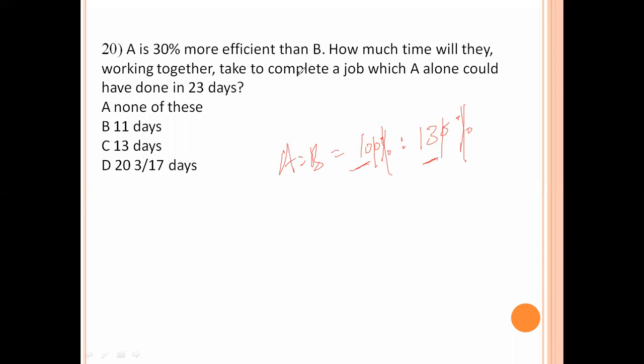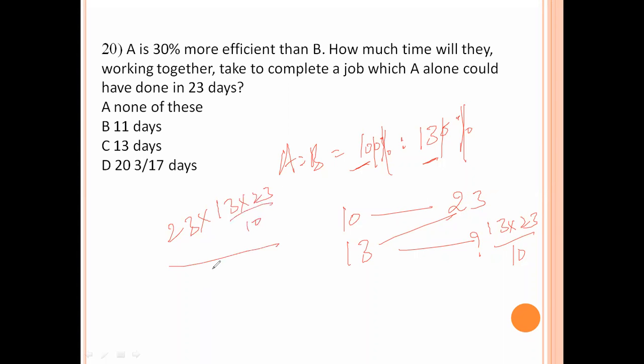Here the question is working together take to complete a job which A alone could have done in 23 days. A completes in 23 days. 10 parts is 23 days. 13 parts is how much? Cross multiplication: 13 into 23 by 10. Now here we find working together. Working together is product by sum: 23 into 13 into 23 by 10 divided by 23 plus 299 by 10. 13 into 23 value is 299 by 10.